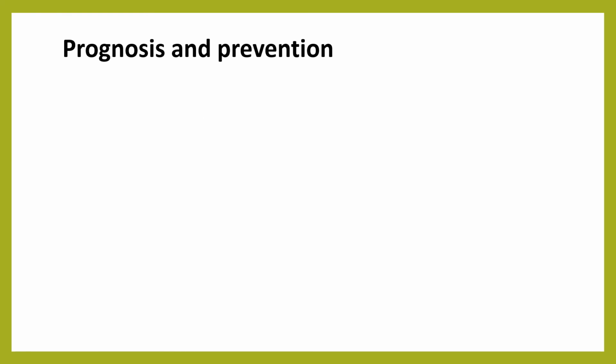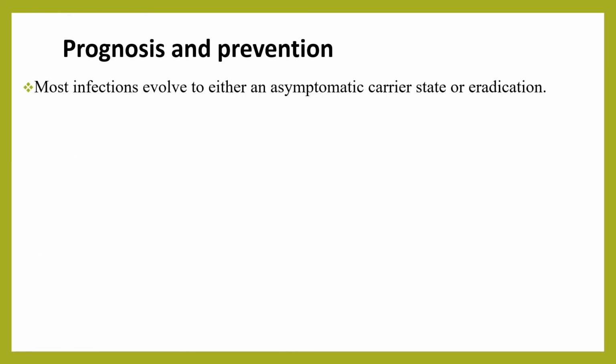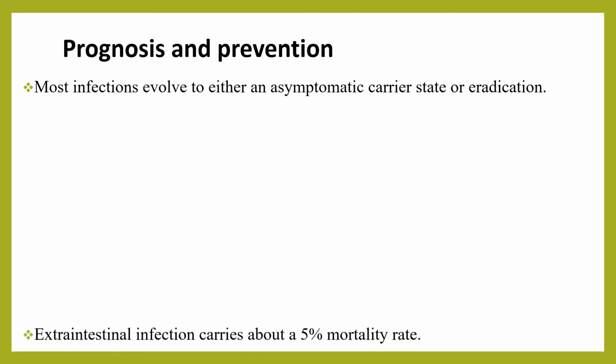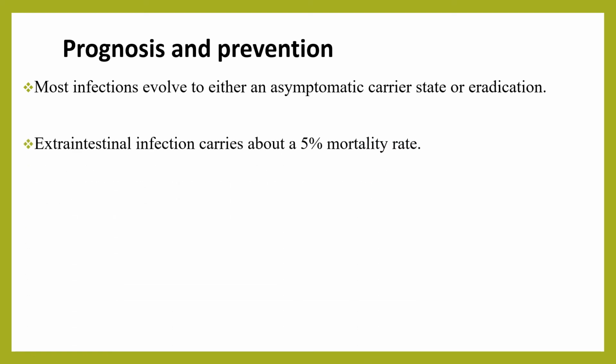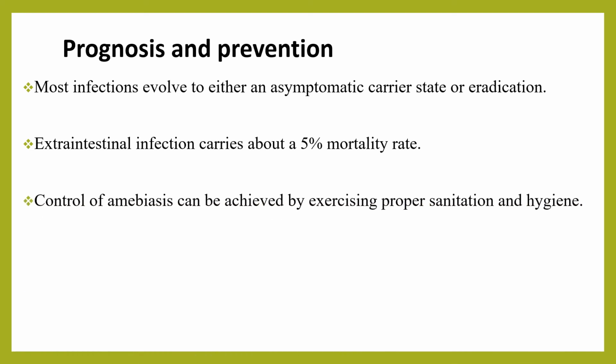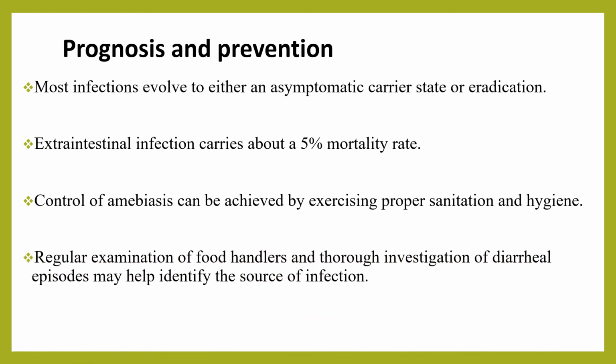When we look at prognosis and prevention of amebiasis, most infections evolve to either an asymptomatic carrier state or eradication. Extraintestinal infections carry about a 5% mortality rate. Control of amebiasis can be achieved by proper sanitation and hygiene, and regular examination of food handlers through investigation of diarrheal episodes may help identify the source of infection. No prophylactic drug or vaccine is currently available to prevent amebiasis.